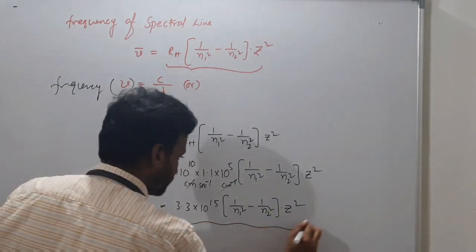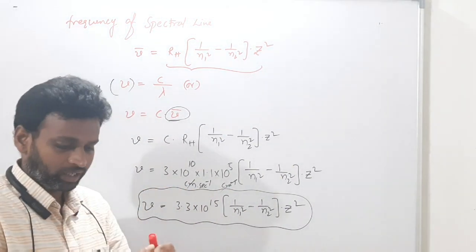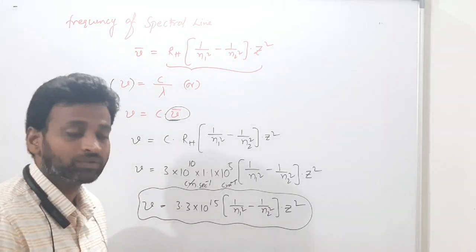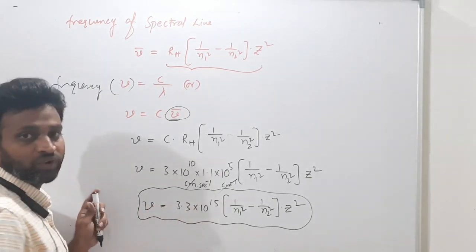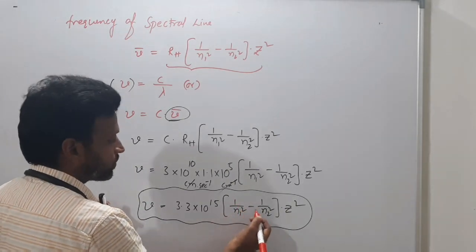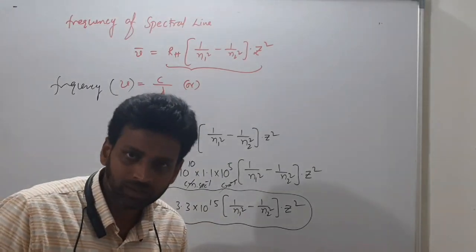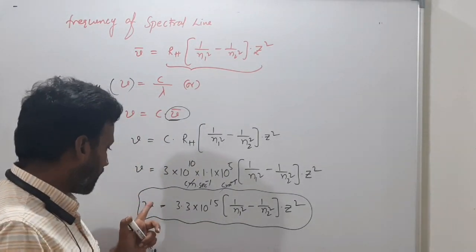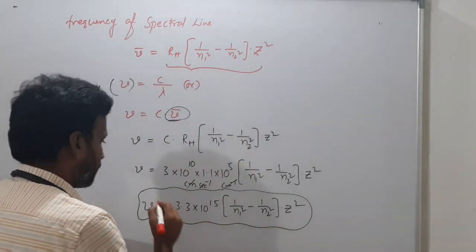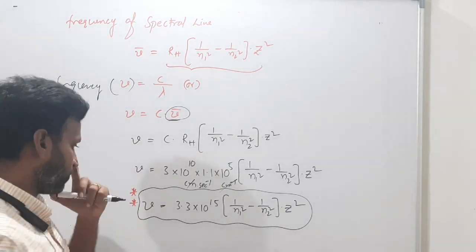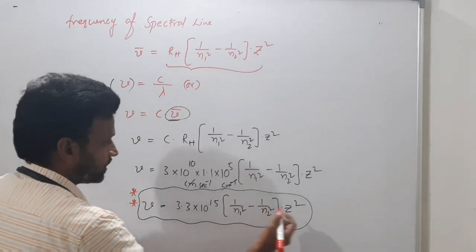Suppose frequency, if they ask, you can use this formula directly. What is the frequency formula? Nu is equal to 3.3 into 10 power 15 into 1 by n1 square minus 1 by n2 square into z square. What is the formula? Understood, everyone? So if they ask the frequency of a spectral line, you can use this formula.